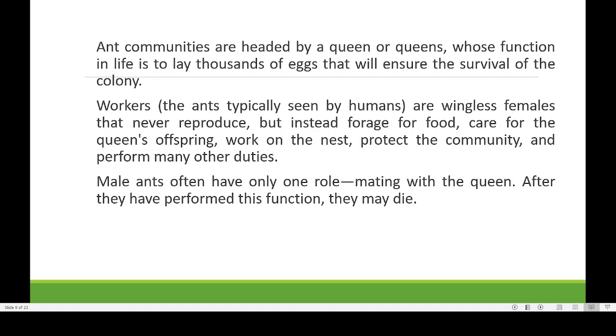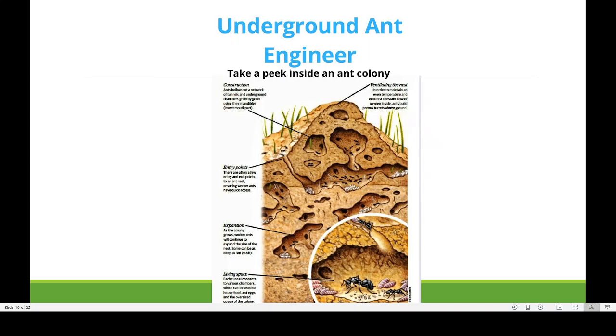Then the third category is the male ants. Male ants have only one function, mating with the queen. Giving sperm to the queen is the only function, and after that they will die. So these are the three different types of individuals that we can find in an ant colony.